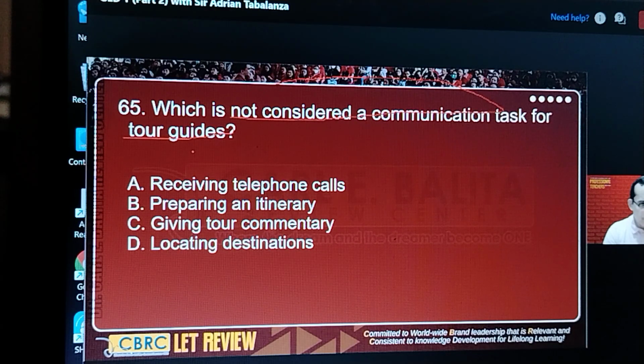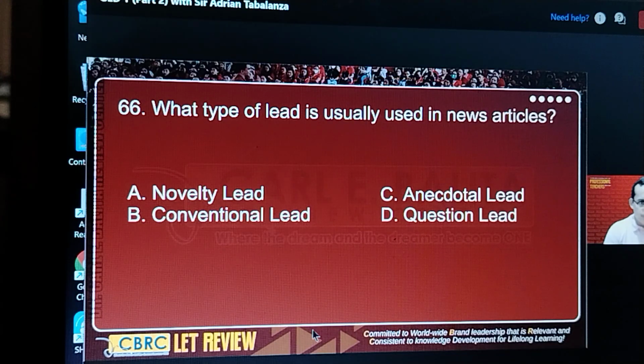I mentioned three of these a while ago. One is letter B, locating destinations, because it's not the tour guide but usually the tourists themselves who locate destinations.